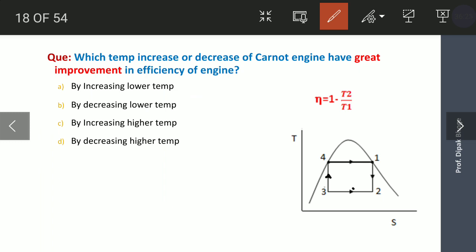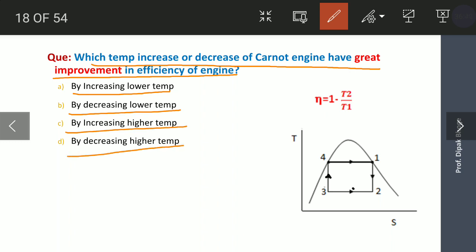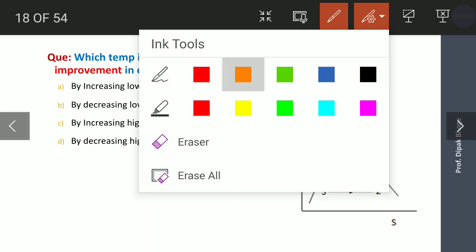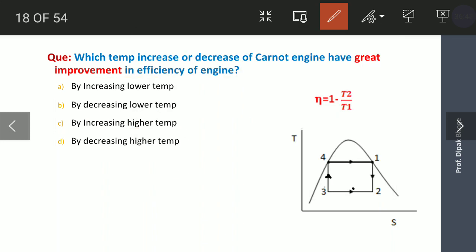Then what is the next question? Which temperature increase or decrease of a Carnot engine gives a great improvement in efficiency of the engine? By increasing lower temperature, by decreasing lower temperature, by increasing higher temperature, by decreasing higher temperature. Just now we have seen the three options. By increasing lower temperature, this is not correct. By decreasing higher temperature, this is also not true. So options B and C are both correct, but here what is asked?